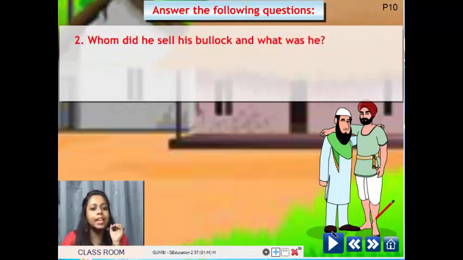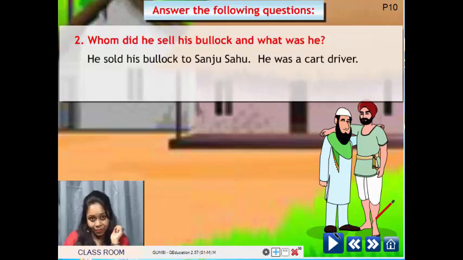Let's see the next question. Whom did he sell his bullock and what was he? He sold his bullock to somebody. What is his name and what was he? What is his profession? So, whom did he sell his bullock and what is he?